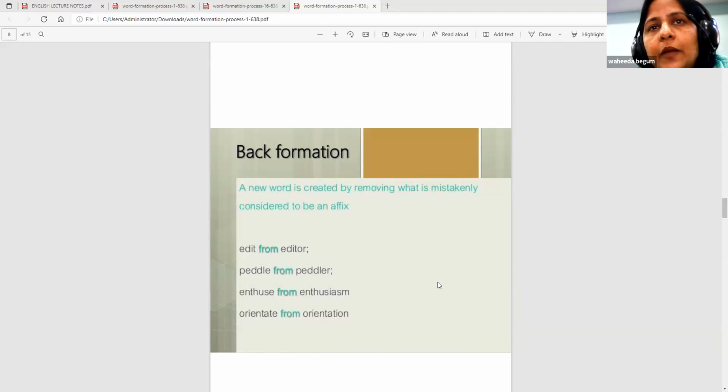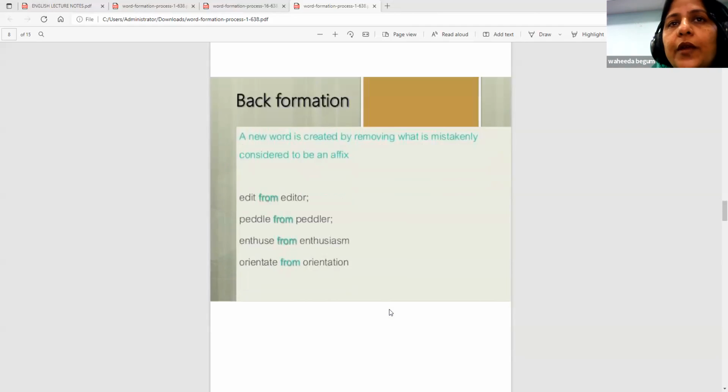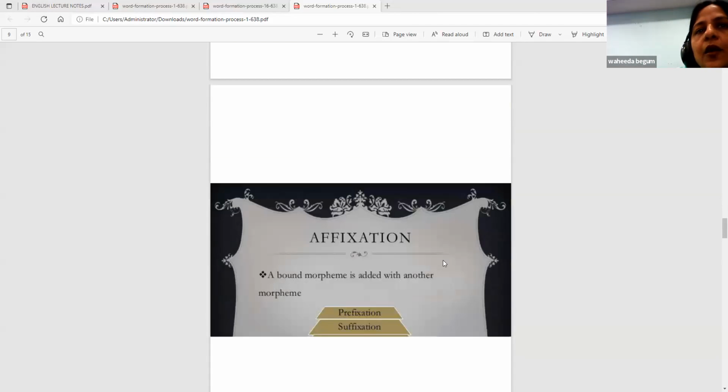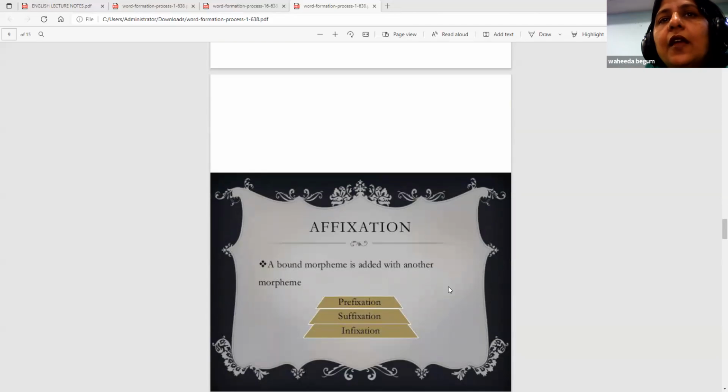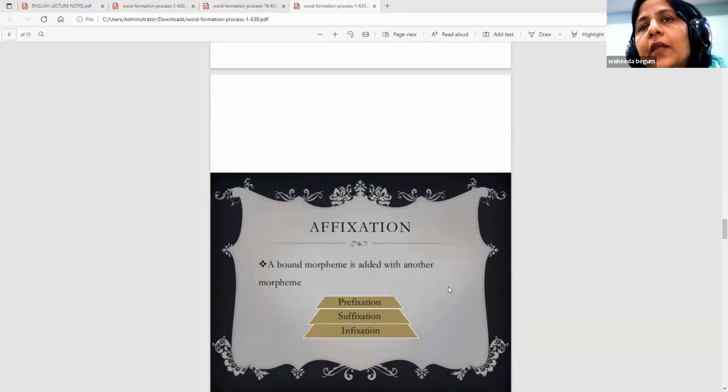Enthusiast, very happy to find out. Orientate, from the word orientation. It's like that. Just now I told you about affixation. A bound morpheme is added with another morpheme. That is prefixation, suffixation, and infixation.